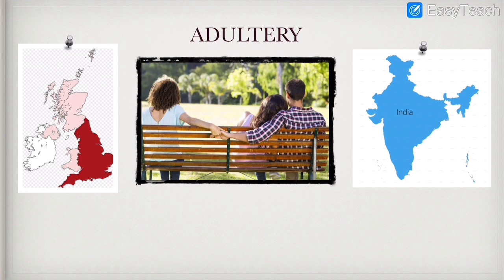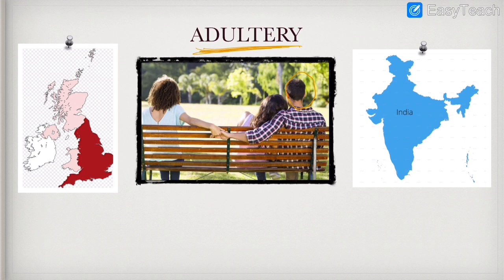Now, friends, we will understand with an example about adultery. This is an example to understand extraterritorial jurisdiction. In my previous video which I have uploaded, that is on adultery only, if you haven't watched, then please go and watch. I have explained in simple terms what adultery is. But even in this video, I will tell you in brief what is meant by adultery, and we will move further to what extraterritorial jurisdiction is.